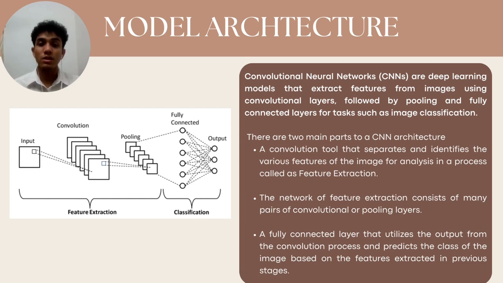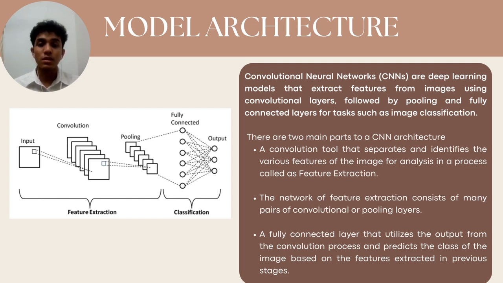A convolutional tool that separates and identifies the various features of an image for analysis in a process called feature extraction. As you can see from the diagram, convolution is the first part. This is the first layer that is used to extract the various features from the input image. In this layer, the mathematical operation of convolution is performed between the input image and a filter of a particular size.